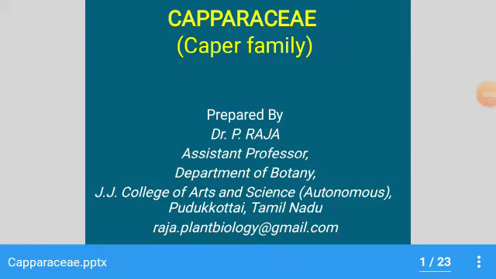Good morning to all. Today we discuss the family Capparaceae or Capparidaceae. Generally we call it the Caper family. In earlier days, Bentham and Hooker classified this family under subclass Polypetalae, series Thalamiflorae and order Parietales. Now, in the Angiosperm Phylogeny Group 4 classification, this family comes under Eudicots, Rosids and order Brassicales.